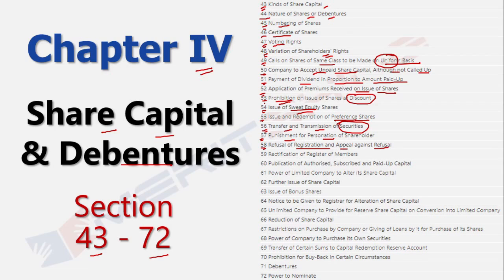Where does the tribunal come into the picture? All of these get covered in section 58. Section 59 essentially talks about the rectification of the register of members and corrections that might be needed from time to time.